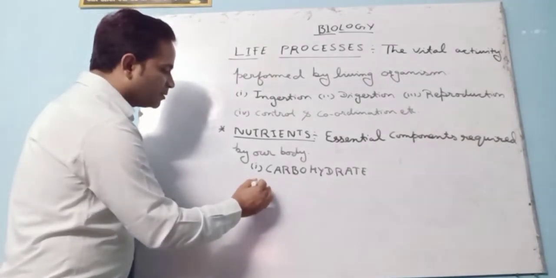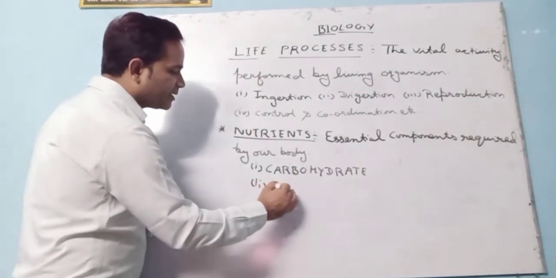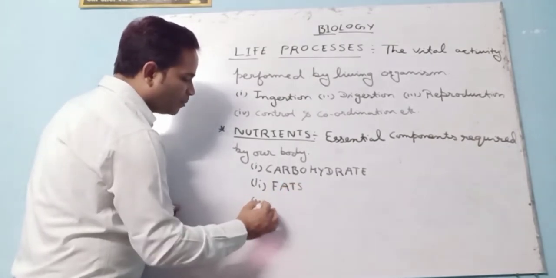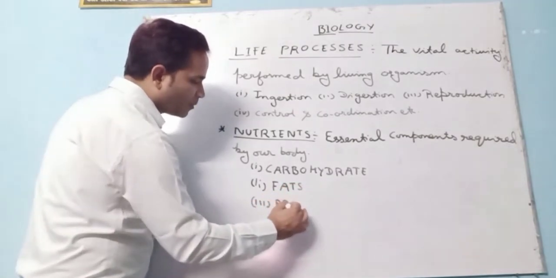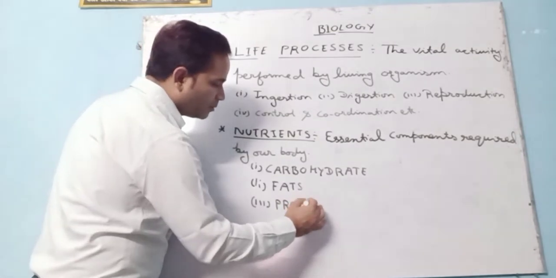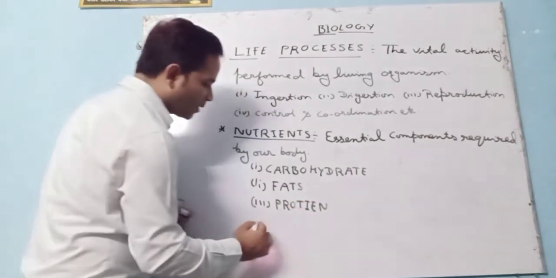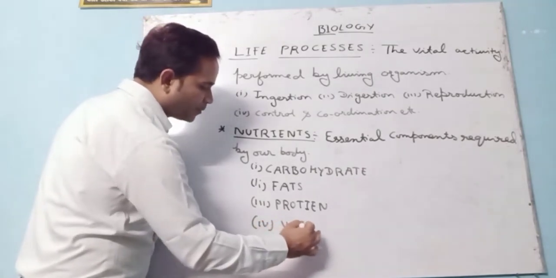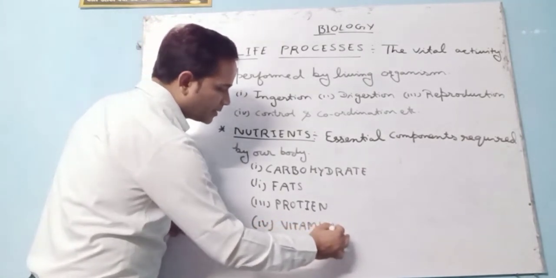Second one, fats. Third one is protein. Fourth one is vitamins.